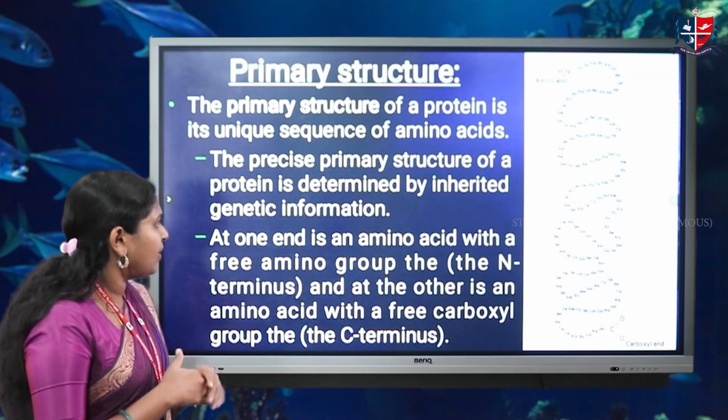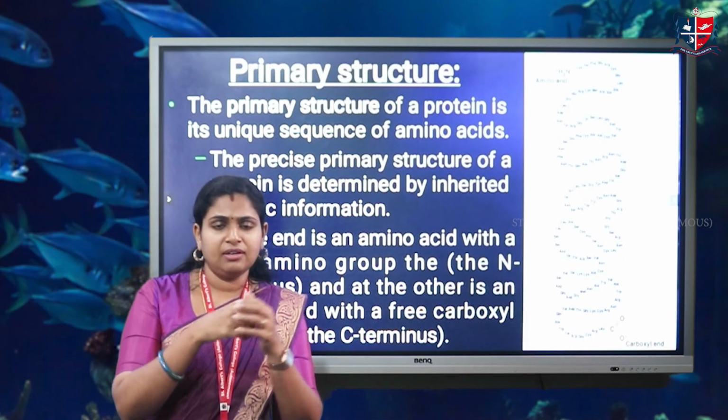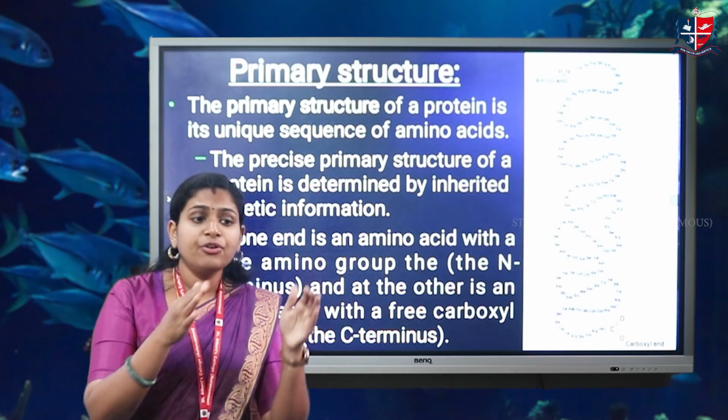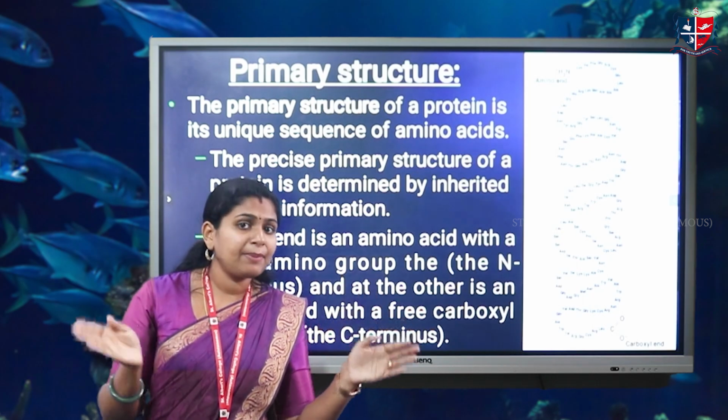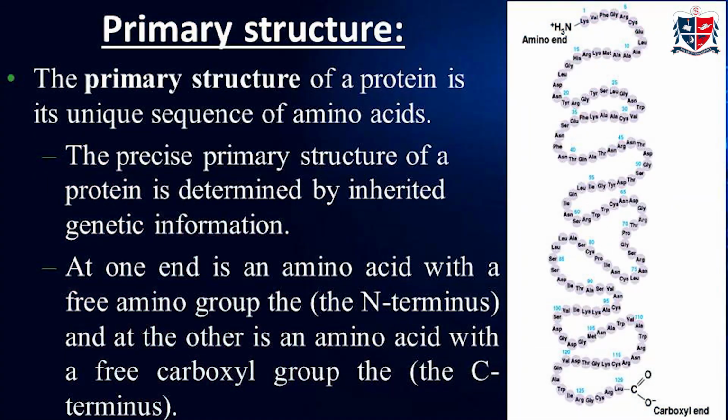And at one end of amino acid with a free amino group. Coming to the structure of the protein, we already told that up to 50 amino acids is known as the peptides, and more than 50 amino acids is known as a protein. Coming to the primary structure, there are two ends in the protein structure. First end is carboxyl group and other end is the amine group.